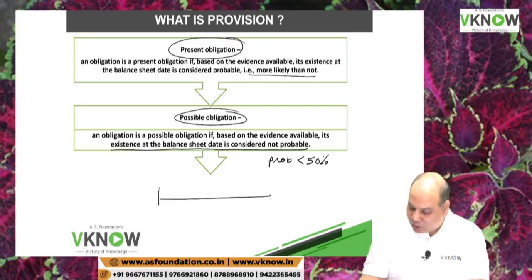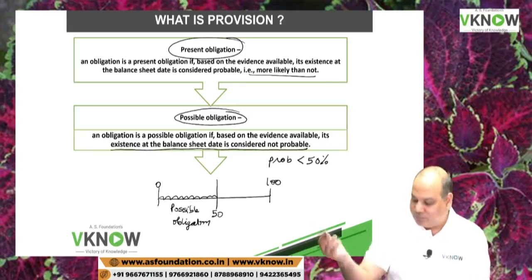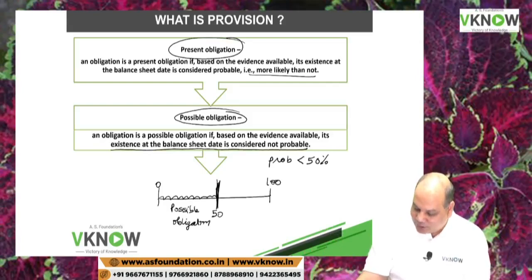So in a scale of 0 to 100, this is 50. If your probability is in the region of 0 to 50, then it is a possible obligation. This is a probability meter, okay? My theory, probability meter theory. If it is on this area, then we will say present obligation.